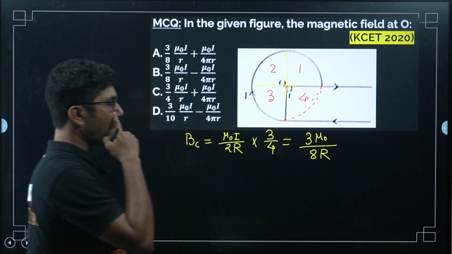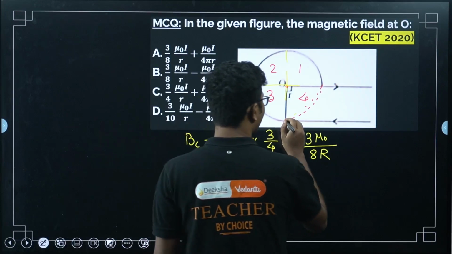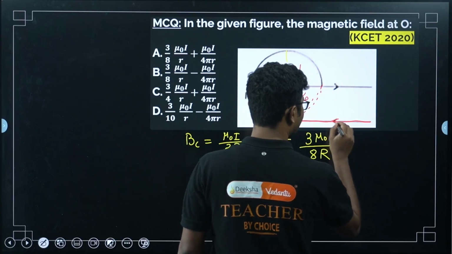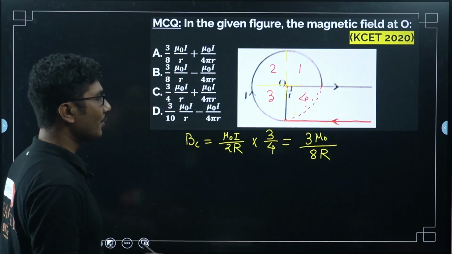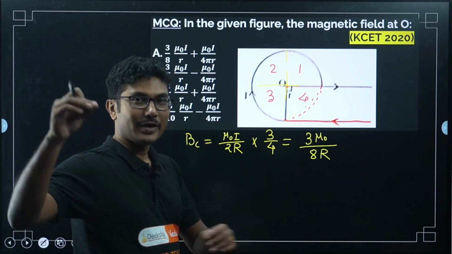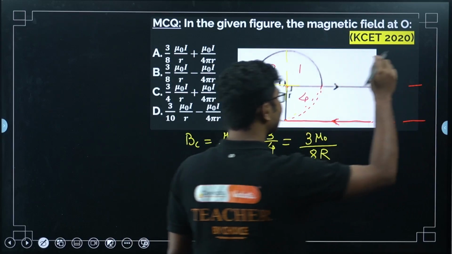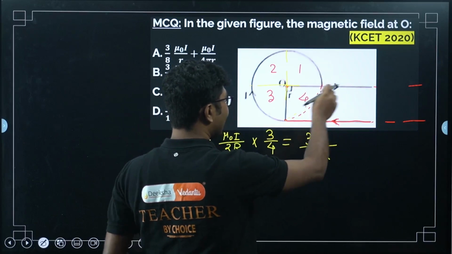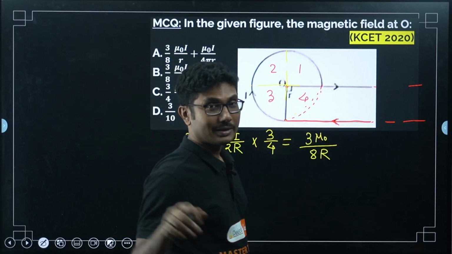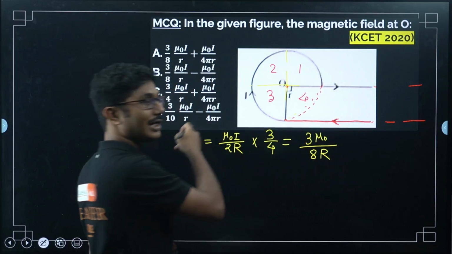Now, that is only one part. If you see, there is also a straight wire carrying current in this direction. The formula that we have learned for a straight wire was for an infinitely long wire. This way it can go on and be infinite. This wire is not affecting because it is along the parallel, so theta is 0 in this case. That is why it is not affecting, but in this case theta is not 0.